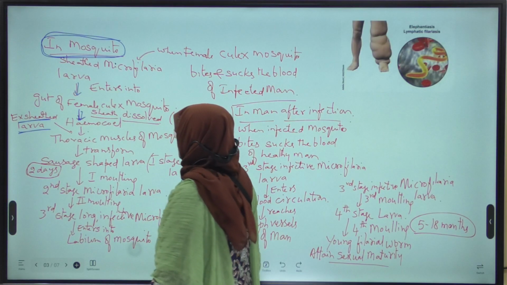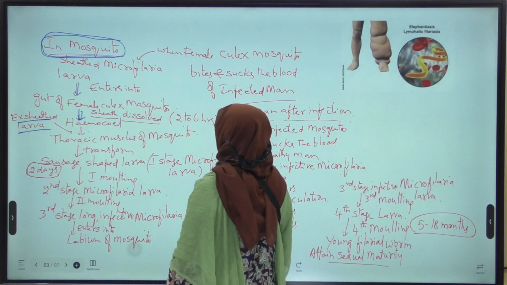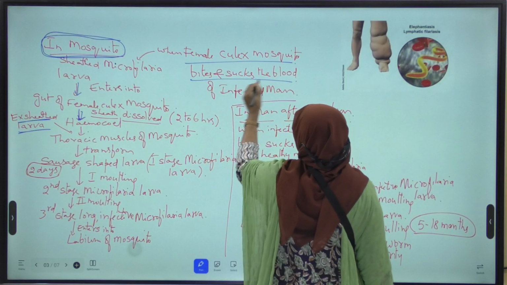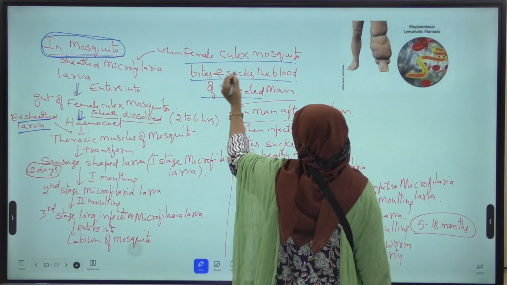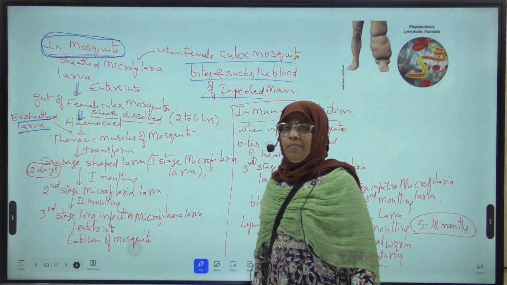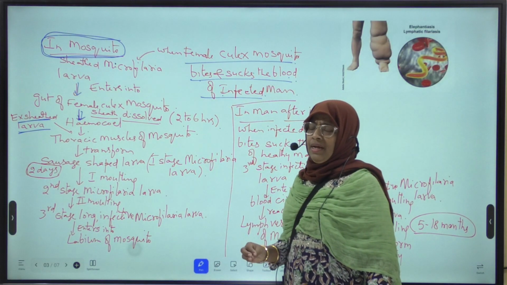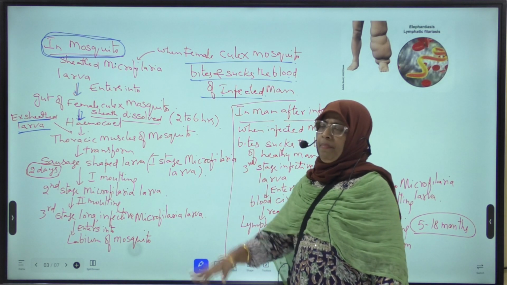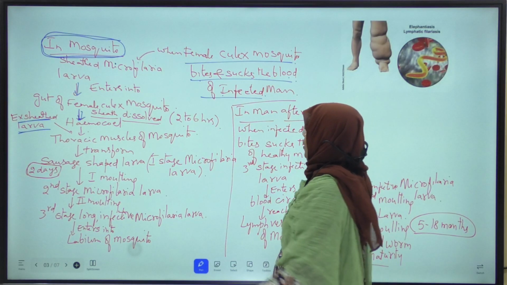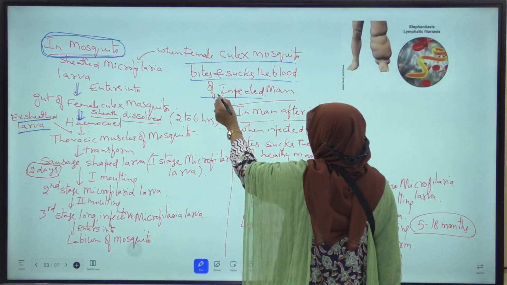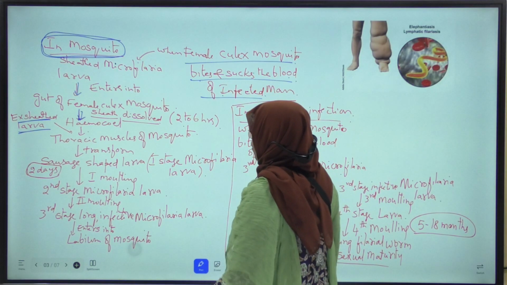In mosquito. Okay. When female Culex mosquito bites and sucks the blood of infected man, infected man means man having sheathed microfilaria larva in their peripheral blood vessels, what happens?